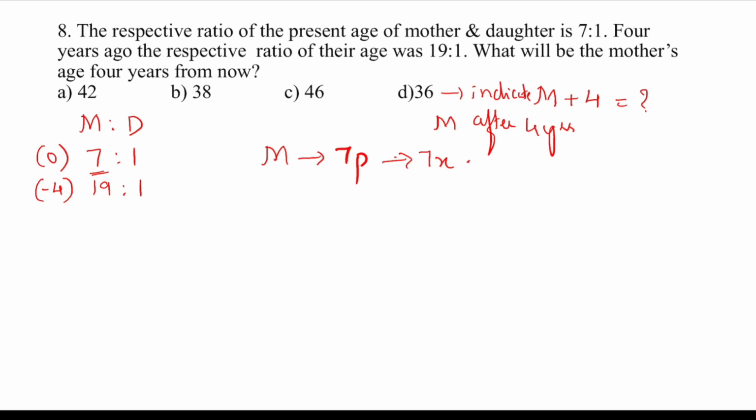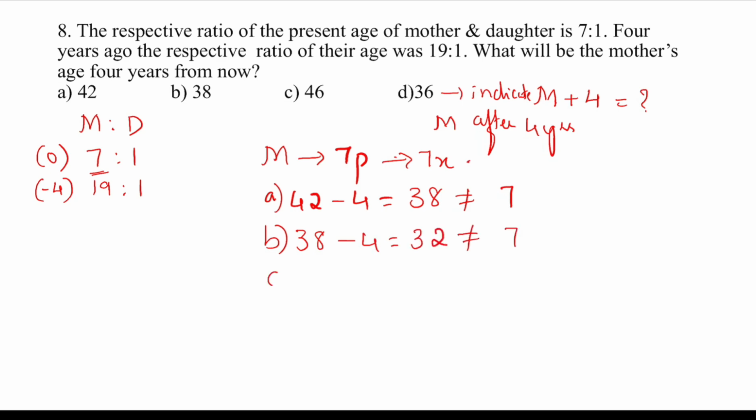Okay. So we'll see the first option. 42. 42 minus 4 is how much? 38. 38 is not a multiple of 7. Next. B option is 38. 38 minus 4 is 32. This is also not a multiple of 7. Next. 46 minus 4, which is equal to 42. Yes, this is a multiple of 7.